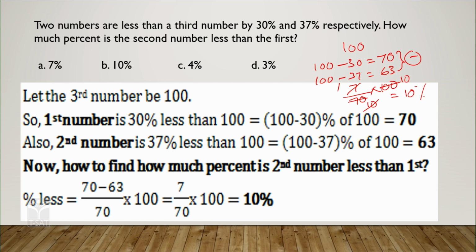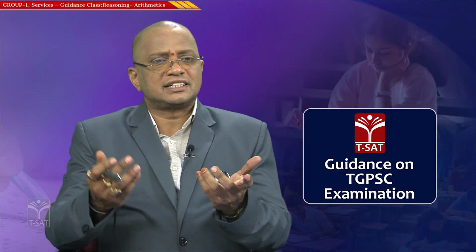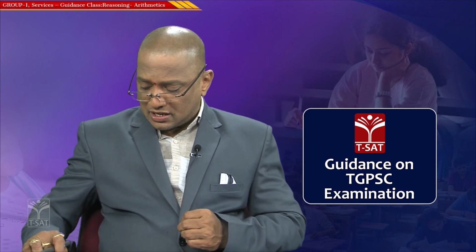So the second number is 10% less than the first number. It's very clear. A mathematics background student can easily calculate it without using pen and paper, in mind calculations only. But non-mathematics aspirants have to do a little bit of work here. If 70 is the first number, the second number is 63, and the difference is 7, then 7 out of 70 is how much? It means 10%. That's it, the answer is 10%. Okay, now we have to shift to the next.